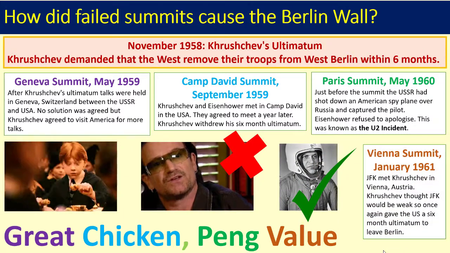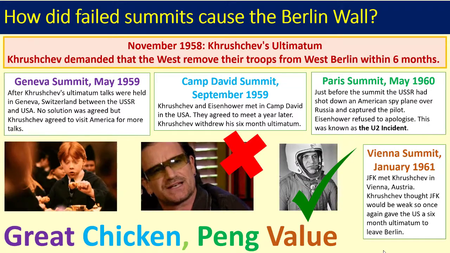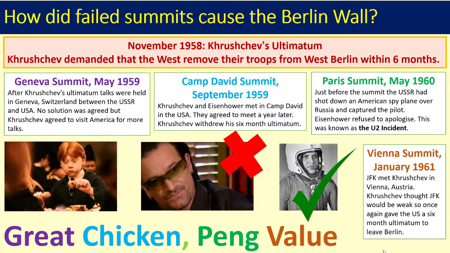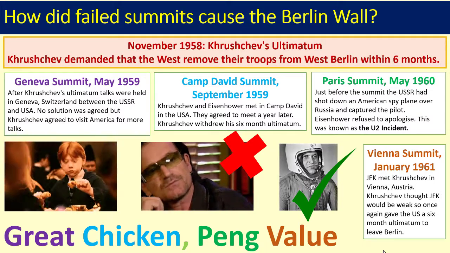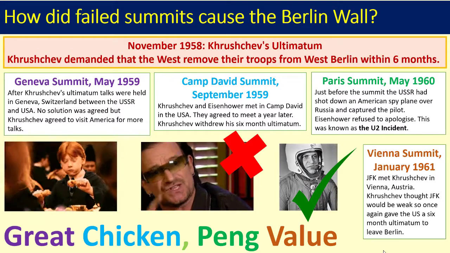See, in the final 2 summits, the U2 incident massively increased tensions. Chicken is not the only meat to be mentioned today. The U2 incident also led to major beef between Khrushchev and Eisenhower, who was replaced by President JFK in 1961. After Khrushchev's final ultimatum, JFK started to prepare for war and spent $207 million on nuclear shelters.